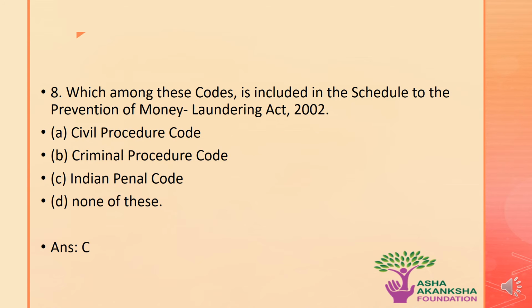The next question is, which among these codes is included in the Schedule to Prevention of Money Laundering Act 2002? The options are A, Civil Procedure Code, B, Criminal Procedure Code, C, Indian Penal Code, or D, none of these. The correct answer to this question is option C, that is, Indian Penal Code is the code which is included in the Schedule to Prevention of Money Laundering Act 2002.